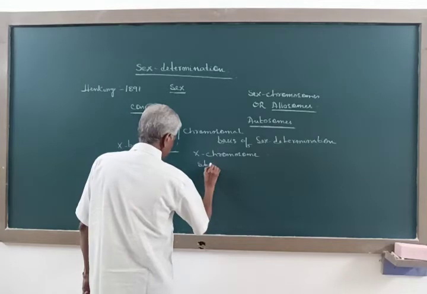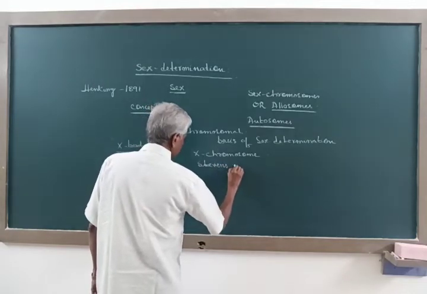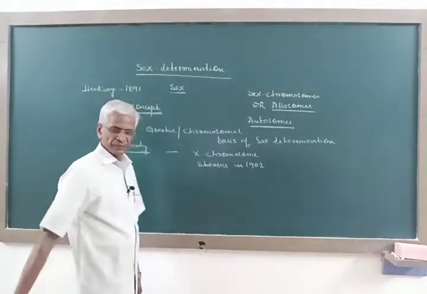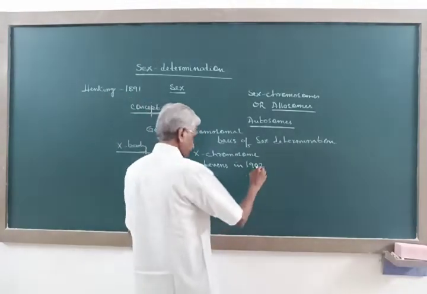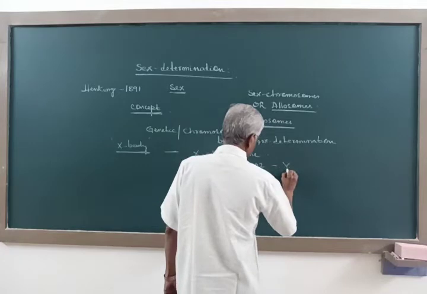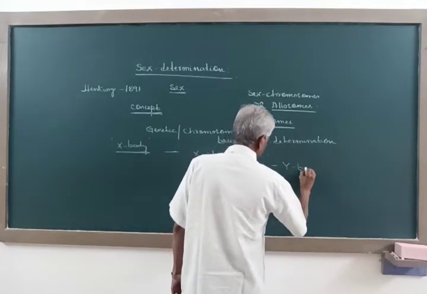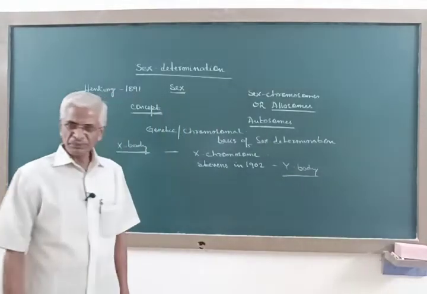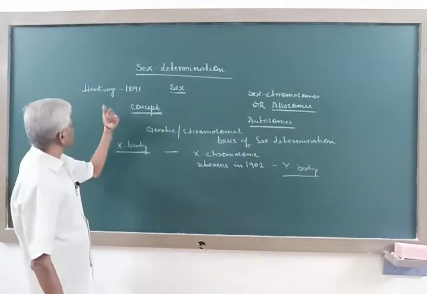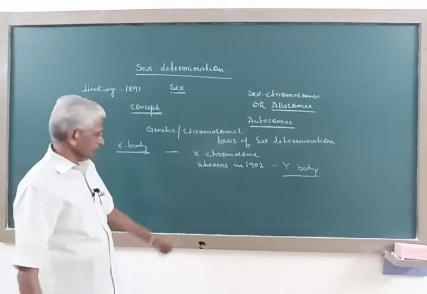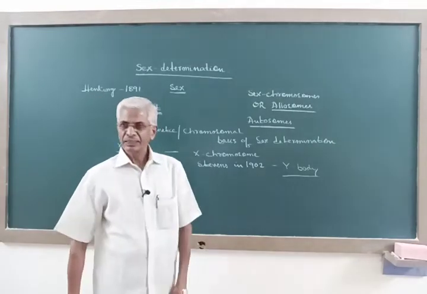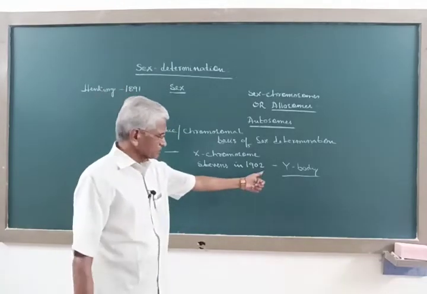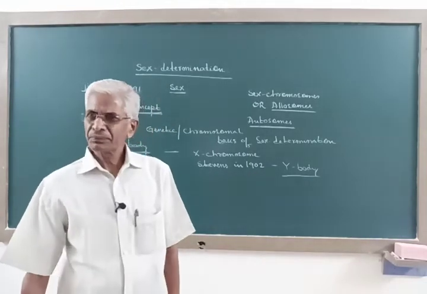Now, Stevens in 1902 discovered another body named Y body. So the X body was discovered by Henking, and later Stevens discovered another body in 1902 named Y body.